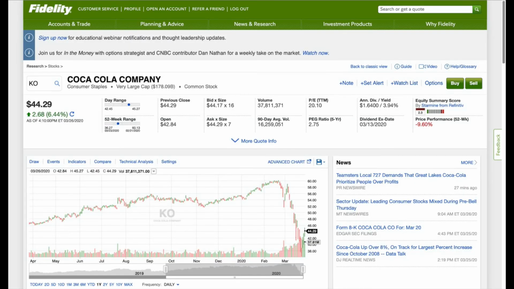Once you pull up that stock page, you'll see what's called an overview, which is like a snapshot of that company. In the snapshot, you want to look at the market cap, the PE, which is the price to earnings ratio, the EPS, which is the earnings per share, the dividend yield, and the payout ratio. You don't want to look at the chart because it really doesn't mean anything.